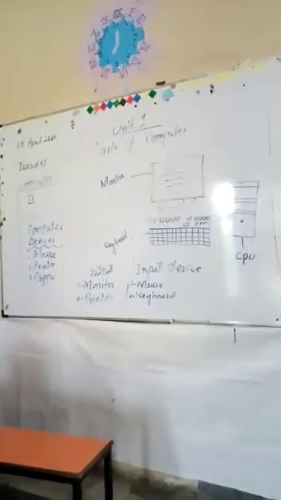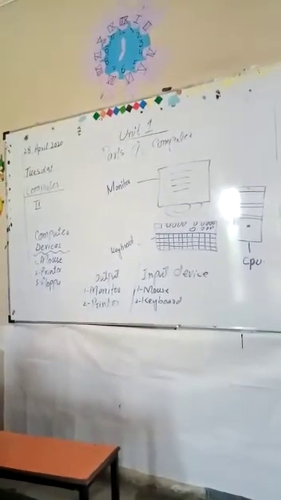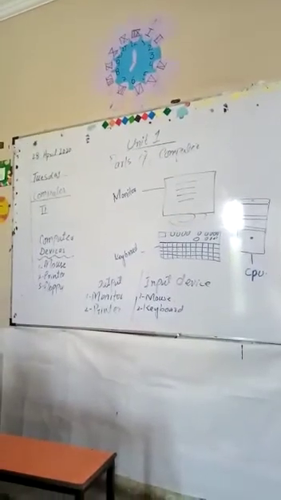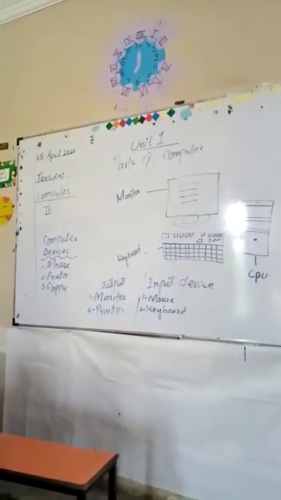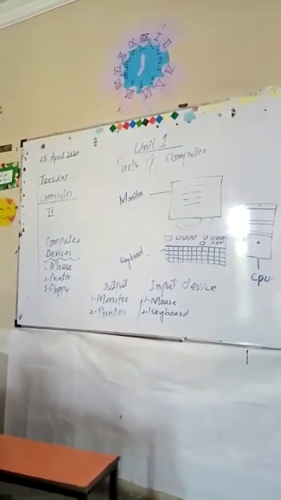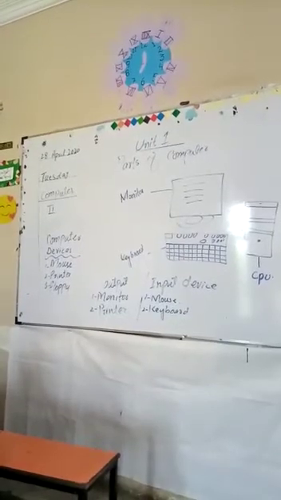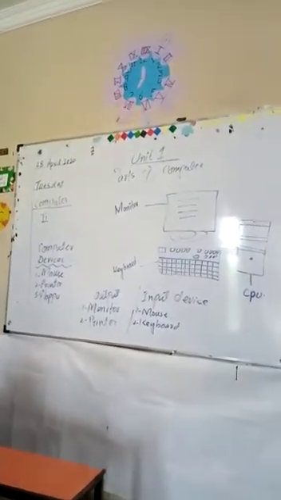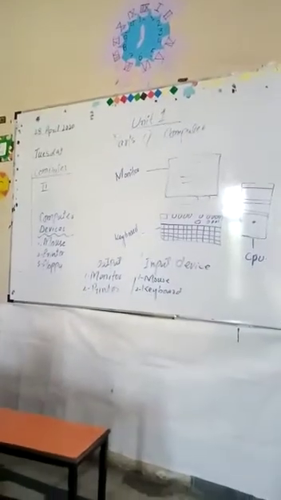Now we are going to learn about the printer. Printer is an output device that is used to take the print of whatever is displayed on the computer. If you need that print in a hard form, you can get the print of that document through printer. It is also an output device.